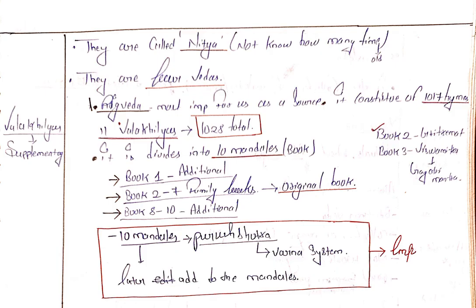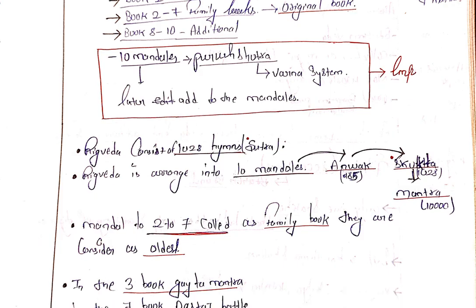It is divided into 10 mandalas, first to tenth. So the 2nd to 7th, the family books, are the original books, the early books. And then the 1st and the 8th, 9th, and 10th are the additional books, added in the later Vedic period. The 10 mandalas focus more on the Purusha Sukta, the Varna system, which was later added to the mandalas.